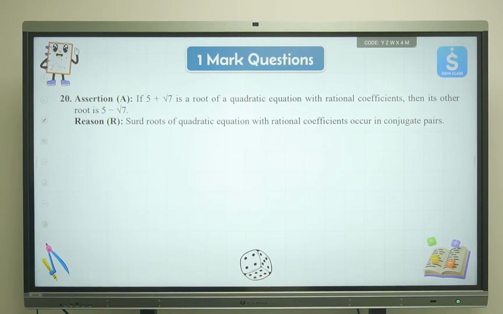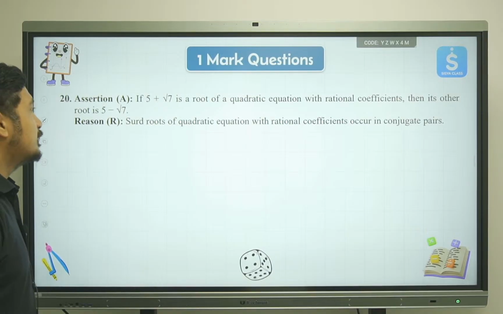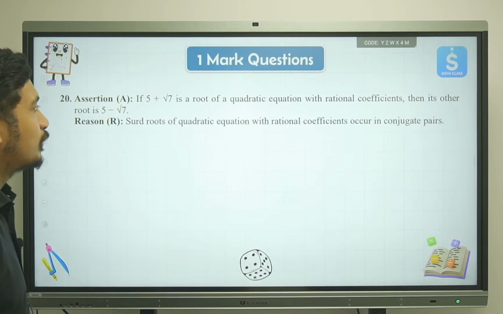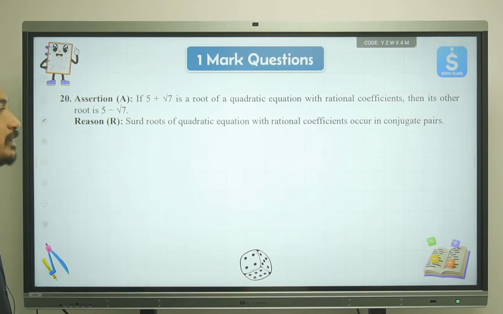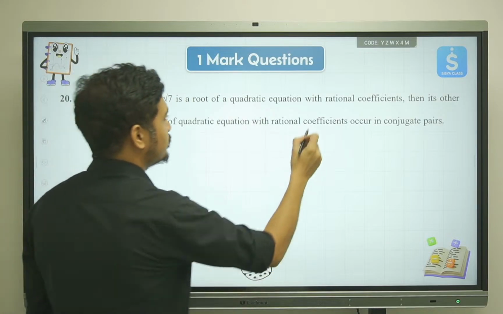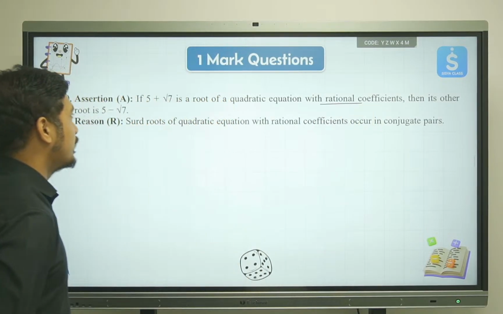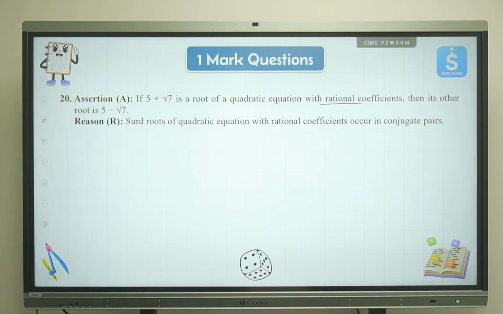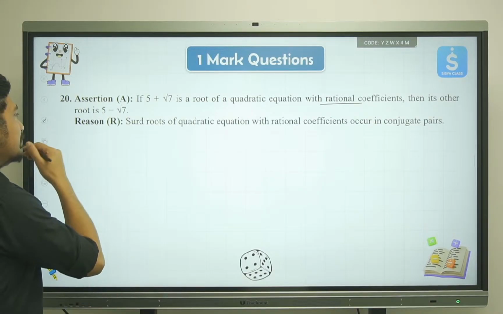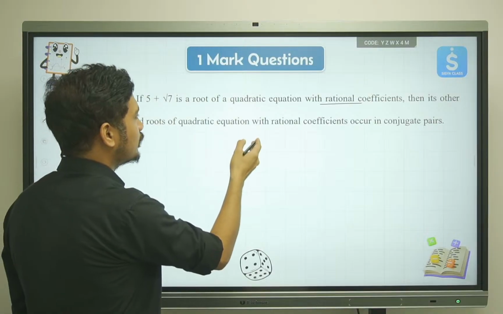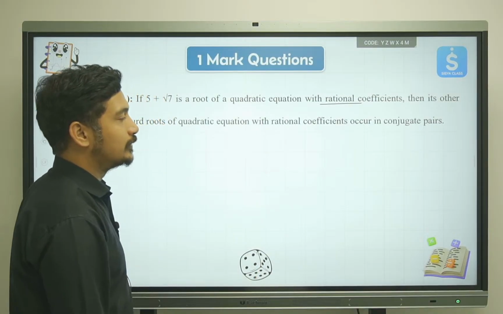The next question is. Assertion: if 5 plus root 7 is a root of a quadratic equation with rational coefficients, then its other root is 5 minus root 7. Reason: irrational roots of a quadratic equation with rational coefficients occur in conjugate pairs.